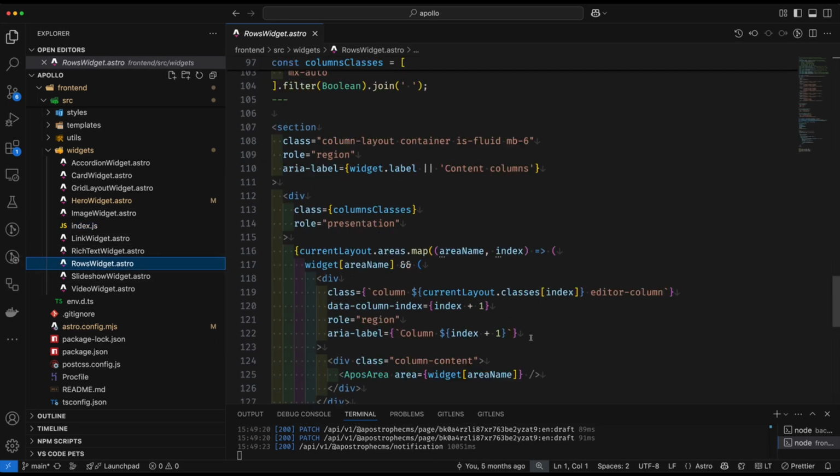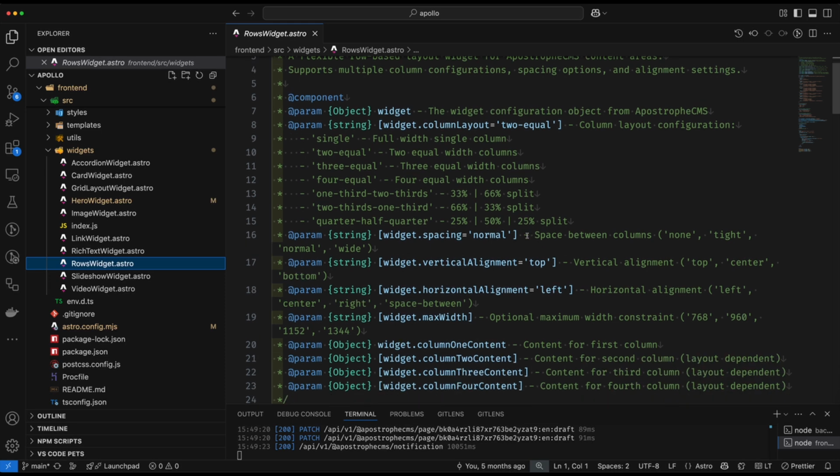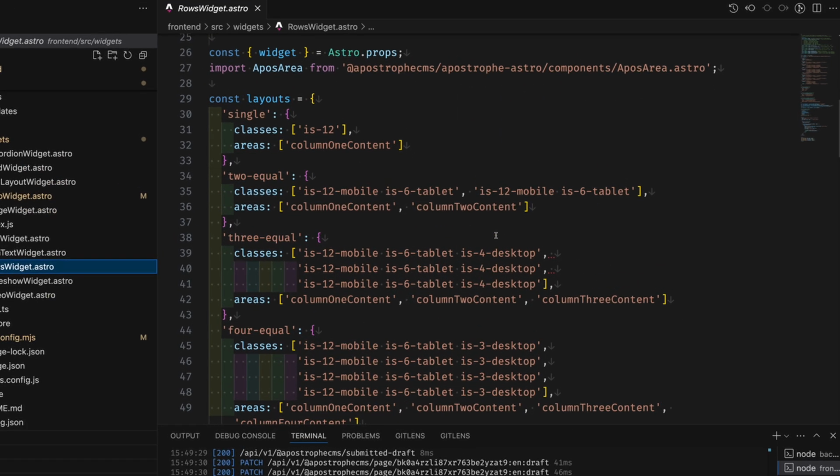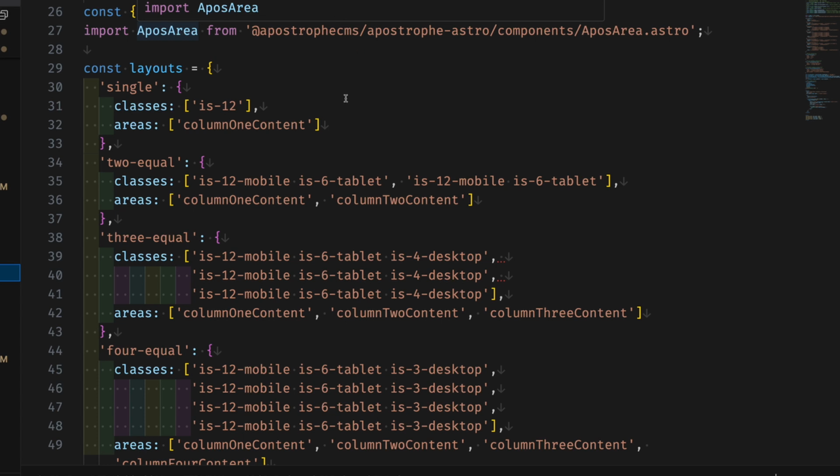Looking in the rows widget. So up top, skip over the JS docs block. Up top, we are bringing in all of the data for that particular widget from the Astro props. And so all of this is going to get passed in as a single object, widget. So we're bringing that in from the Astro props, and we're also bringing in our Apos area helper.